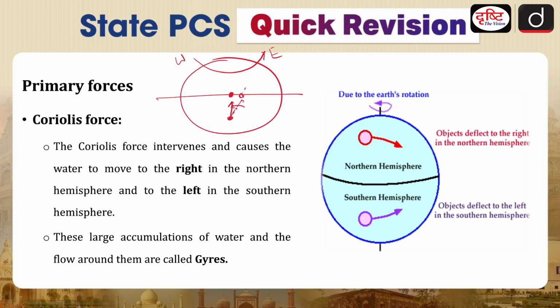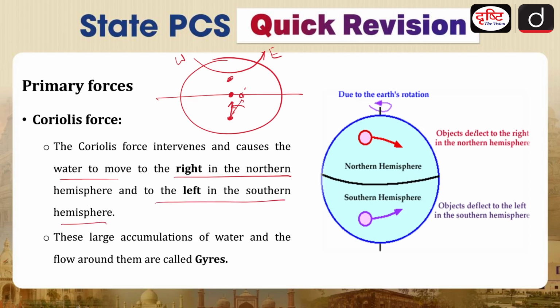So there is a tendency that if you are throwing an object in the southern hemisphere towards the equator, it will tend to move in the left direction. This effect is called the Coriolis effect. On the other hand, in the northern hemisphere, the movement will be in the right direction. The Coriolis force intervenes and causes the water to move to the right in the northern hemisphere and to the left in the southern hemisphere.